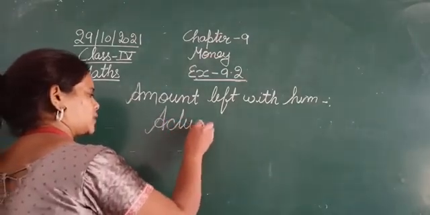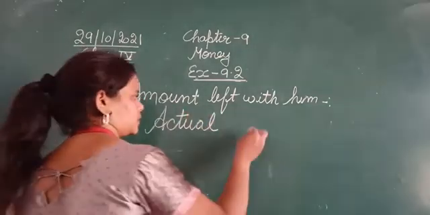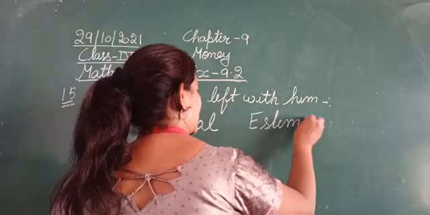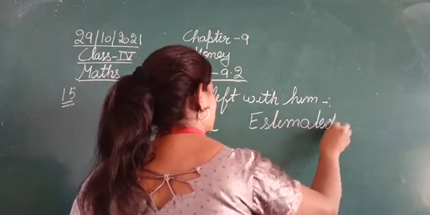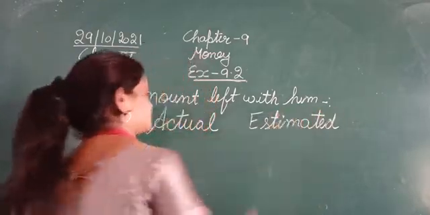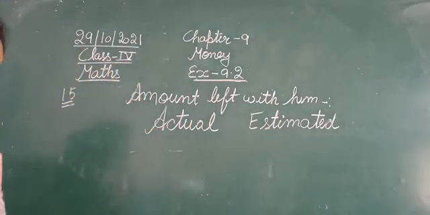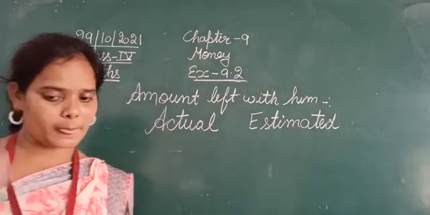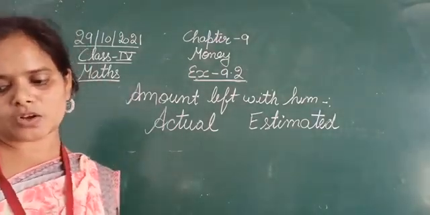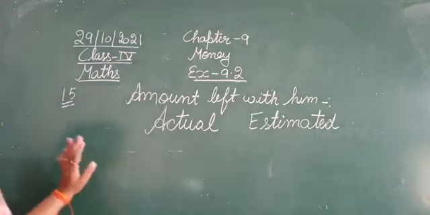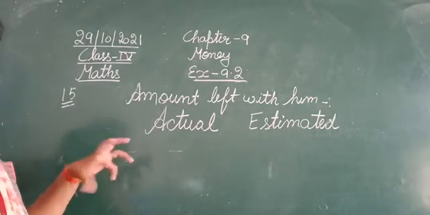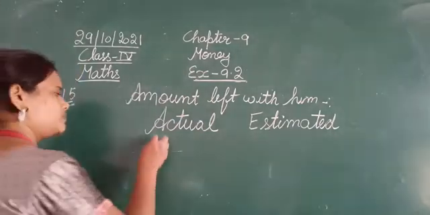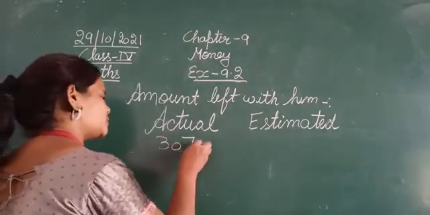Okay, हमें क्या निकालना है? Actual and estimated both. So we need to calculate the actual and the estimated both. Okay, हमें actual और estimated दोनों निकालना है. Okay, so the actual amount is, the money that he has collected after selling the items, is 307 rupees and 85 paisa. That is 307 rupees and 85 paisa.